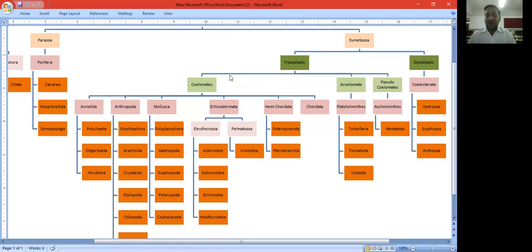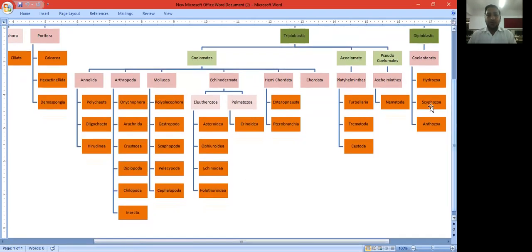The three germinal layered organisms are divided depending upon the space between the germinal layers, a space other than the digestive system, which is named the coelomic cavity. If the organism has a proper coelomic cavity, this kind of organism is known as coelomate.